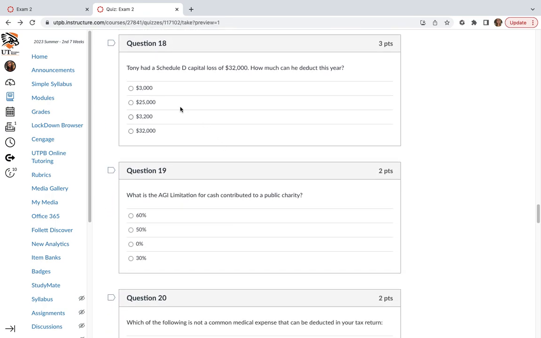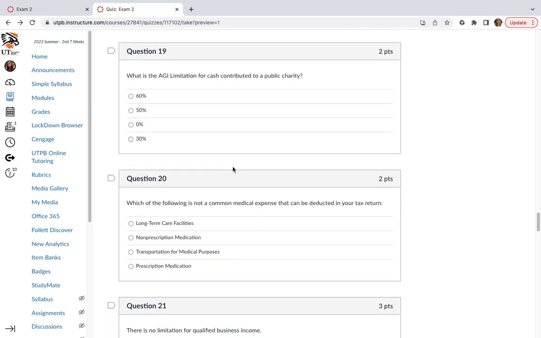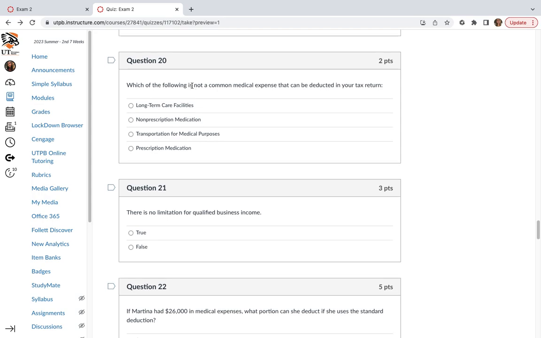Tony had a Schedule D capital loss of $32,000. How much can he deduct this year? He can only take up to a $3,000 loss. What is the AGI limitation for cash contributed to a public charity? So the answer is 60%. You guys have to remember this for questions that are coming up. So 60% AGI limitation for public charities.